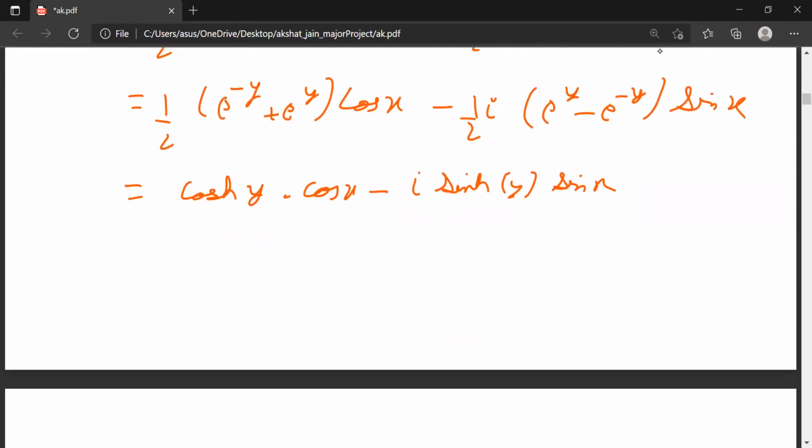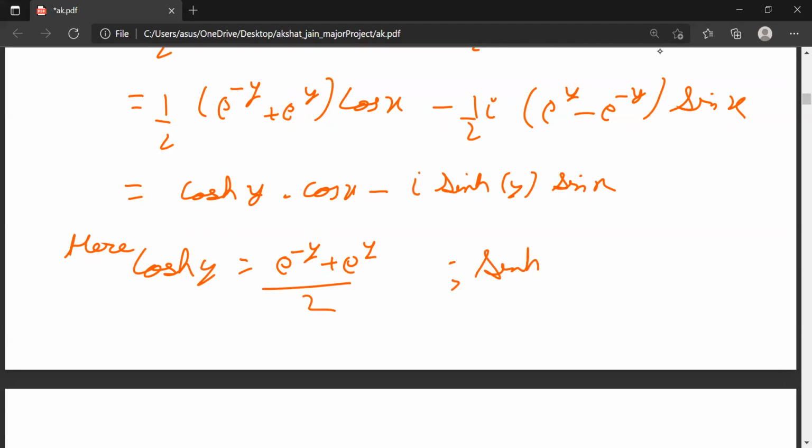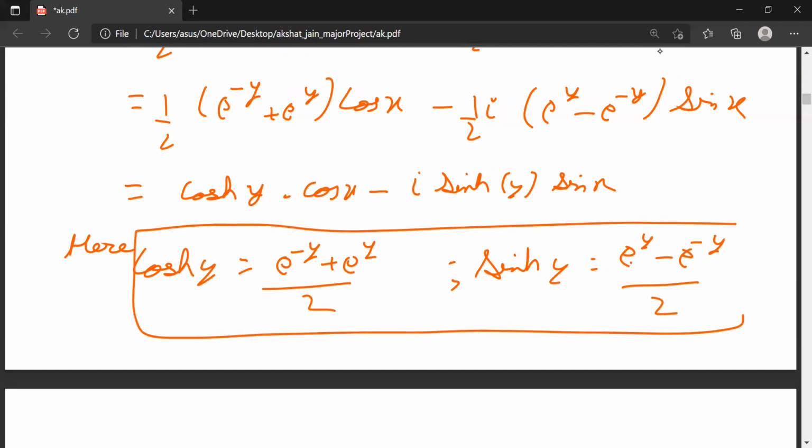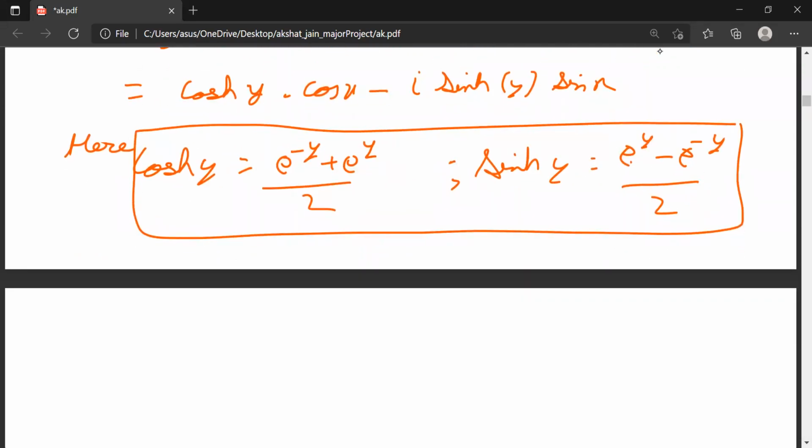Okay, so here cosh y is equal to (e^(-y) + e^y) divided by 2, and sinh y is equal to (e^y - e^(-y)) divided by 2. These are known as hyperbolic functions. Similarly, you can do this as well.